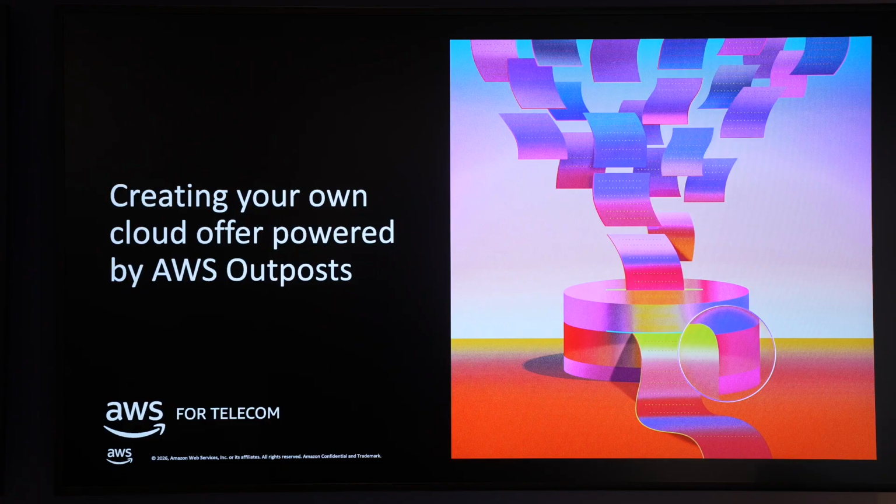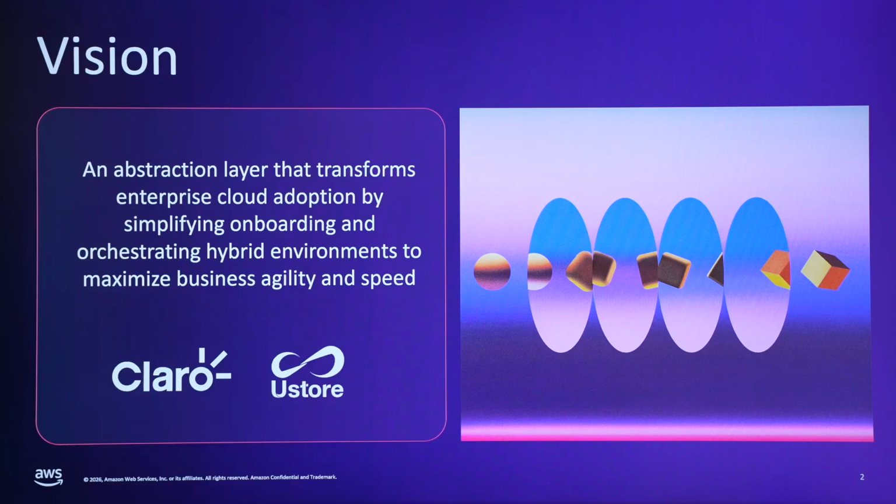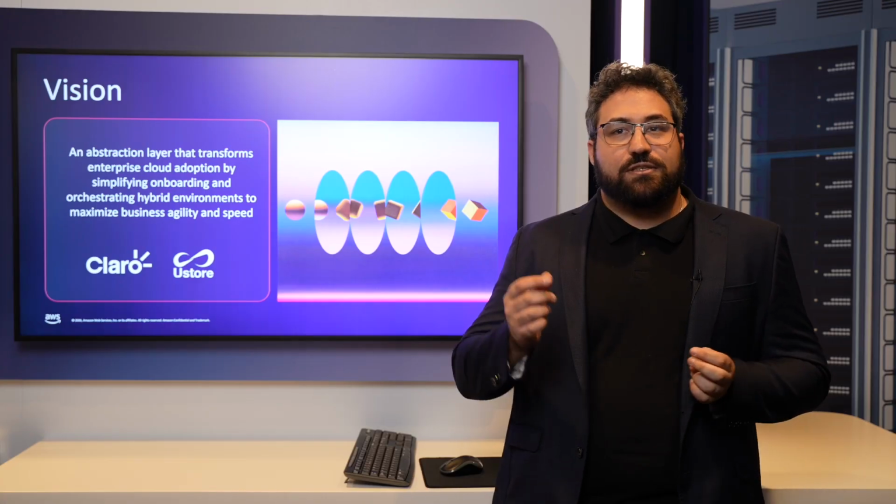I'm a solutions architect at AWS, and today I'm going to show you how Claro Brasil created their own cloud offer using AWS Outposts. Imagine having an abstraction layer where you can have everything on cloud in a single point. You can just have a single click to instantiate an instance, a single click to instantiate a database, and you can have all the FinOps that you have on your company and your multiple accounts in a single place, ready to go in an easy way.